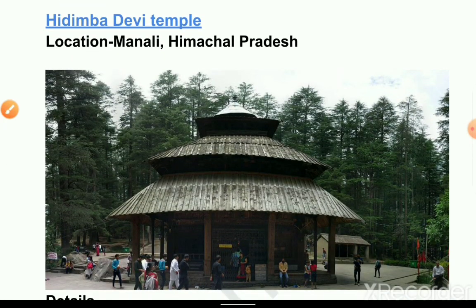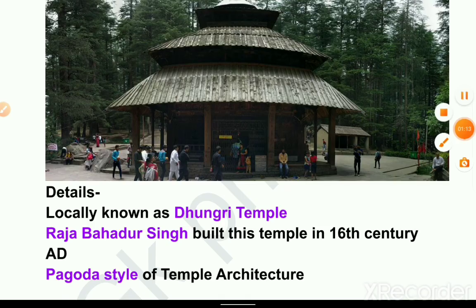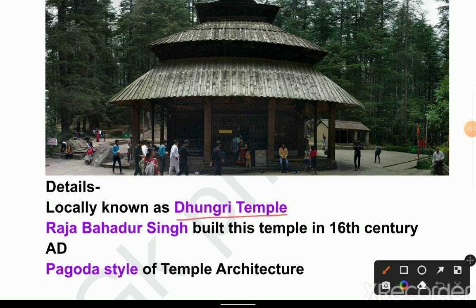Next, Hidimba Devi Temple. Location: Manali, Himachal Pradesh. This is the picture, Hidimba Devi Temple. Details: locally known as Dhungri Temple. Raja Bahadur Singh built the temple in the 16th century AD. Pagoda style of temple architecture.